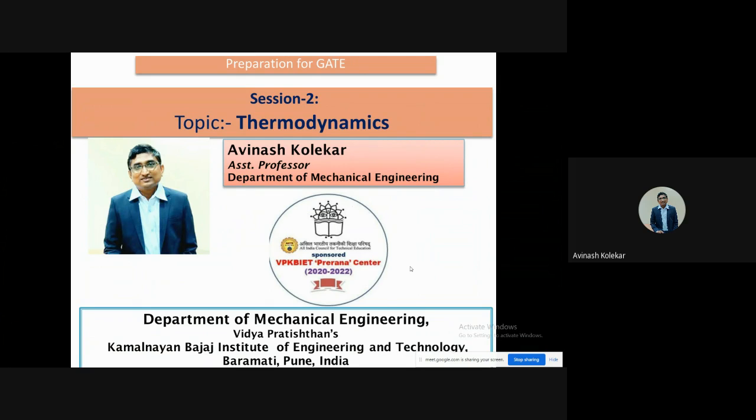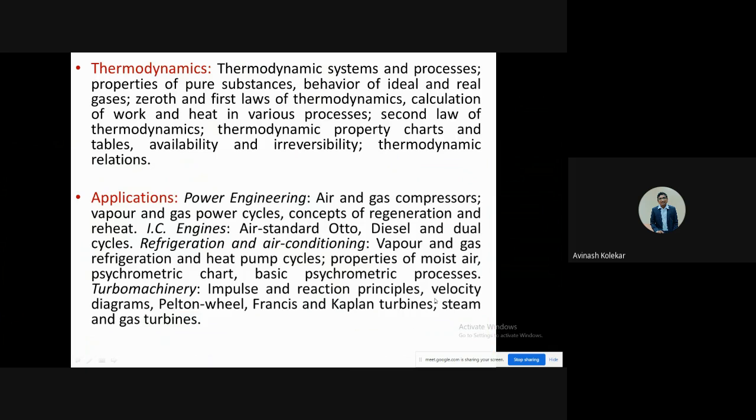And this is the second session on thermodynamics. In the first session, I discussed the first law of thermodynamics and basic concepts. Today we will go for the second law of thermodynamics and the availability concept, and we will also see the properties of pure substances. For the last lecture, we discussed the syllabus and all these things.